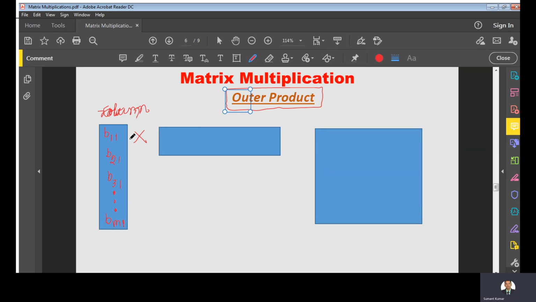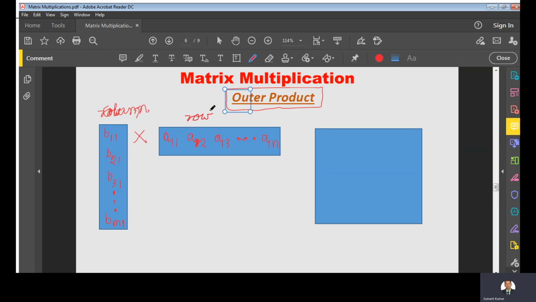When we multiply this column with this row, suppose I am taking A11, A12, A13, dot dot, A1n. Suppose these are the general elements of a column and a row.